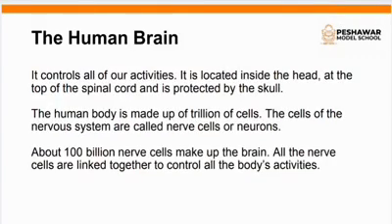Now the human brain. Open your page 3. Come to the next page, page 3. The human brain controls all of our activities. It is located inside the head at the top of the spinal cord and is protected by the skull. As we all know, it controls all of our activities. It is located inside the head at the top of the spinal cord. The spinal cord is basically our backbone. So at the top of the spinal cord, inside the head, our brain is located, and it is protected by the skull. The skull is composed of bones, right? So it needs to be protected.